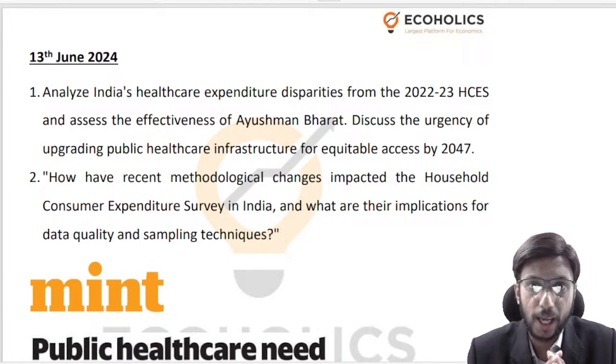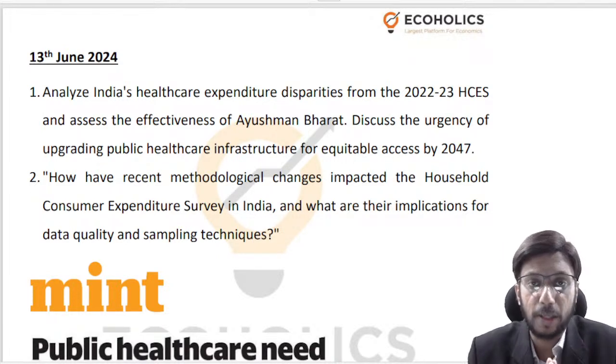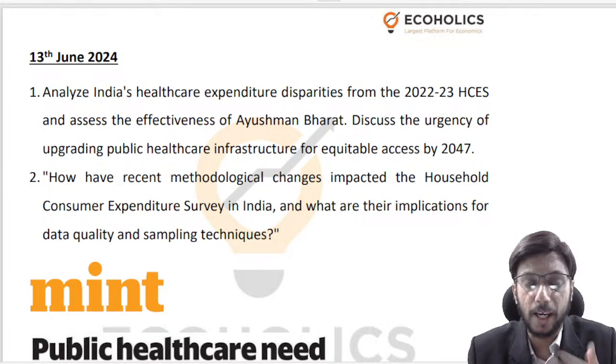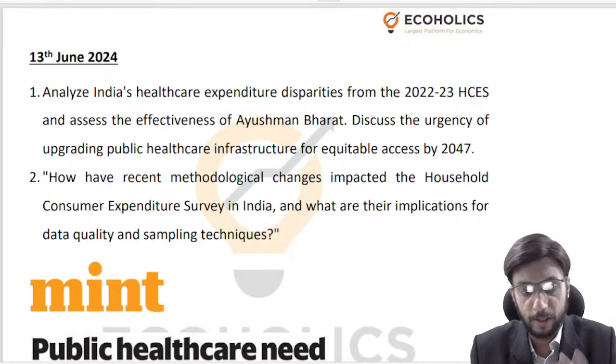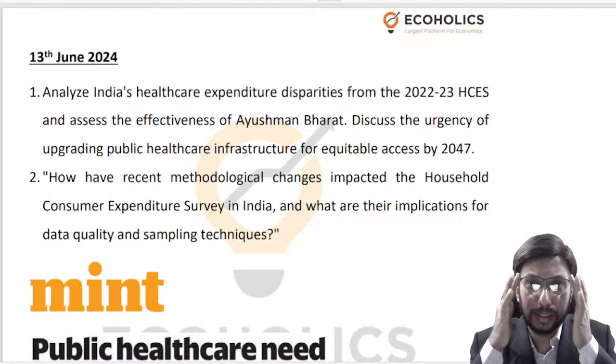Today I have selected two articles for discussion. One is related to healthcare expenditure in India, and the other one is related to the evolved or upgraded methodology for the household consumer expenditure survey that is carried out in India. What you can see in front of your screen are two questions. First question is, analyze India's healthcare expenditure disparities from the 2022-2023 HCES and assess the effectiveness of Ayushman Bharat. Discuss the urgency of upgrading public healthcare infrastructure for equitable access by 2047.